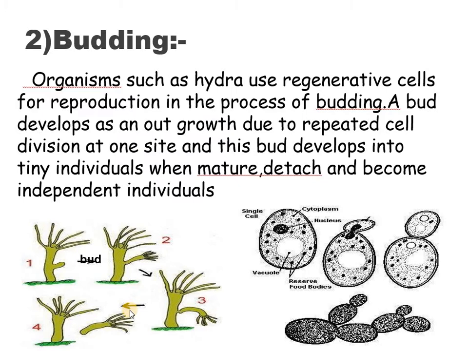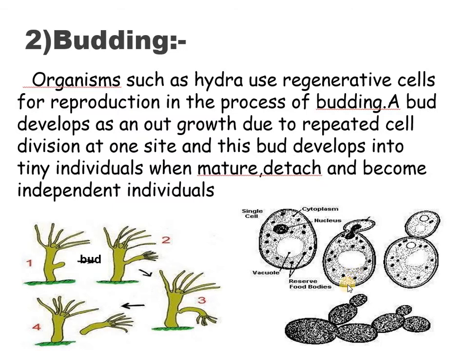Now budding happens in case of unicellular organisms like yeast as well. So here what happens? Here there is a formation of an outgrowth from the organism, that is, it separates to produce a new individual. You all know that yeast is a unicellular fungus used widely in brewing and baking industry. During its growth, each individual first produces a small protuberance or a bud.